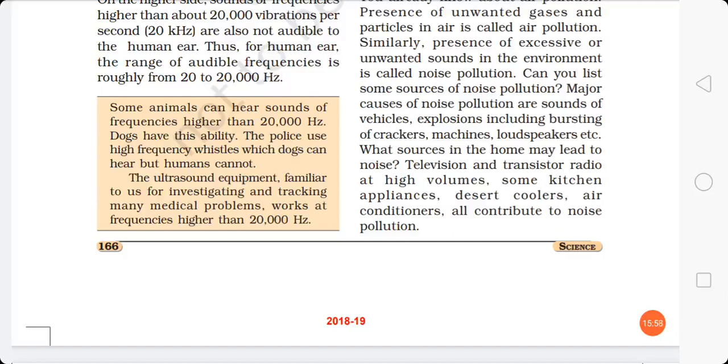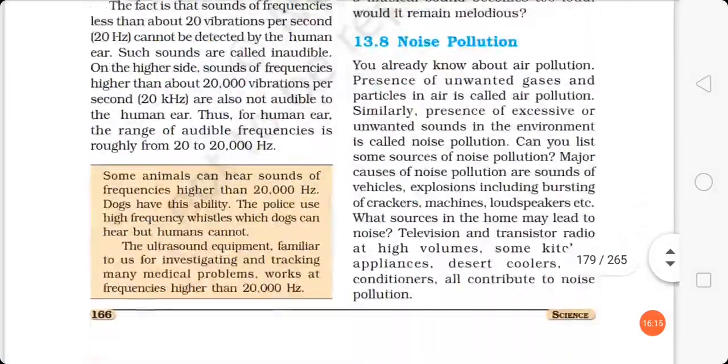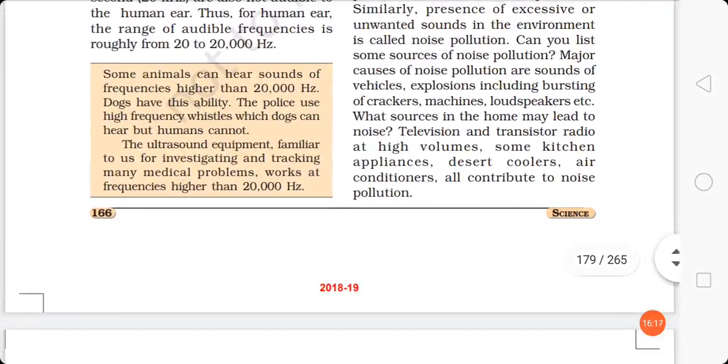And ultrasound equipment is familiar to us for investigating and tracking medical problems. In sonography, that ultrasound is used. So it also works at higher frequency, greater than 20,000 hertz. Okay, so those are higher frequency voices.